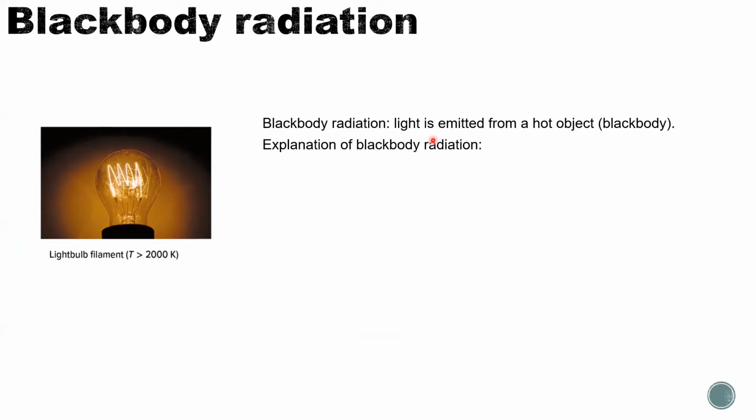If you have a hot object, hot means you have a very large amount of thermal energy. If the object is getting hotter and hotter, you have more and more thermal energy. At some point, this object cannot hold this thermal energy anymore, or this thermal energy wants to convert into another type of energy to make the whole system more stable. In this way, in black body radiation, the extra thermal energy is converted into the energy of the light.